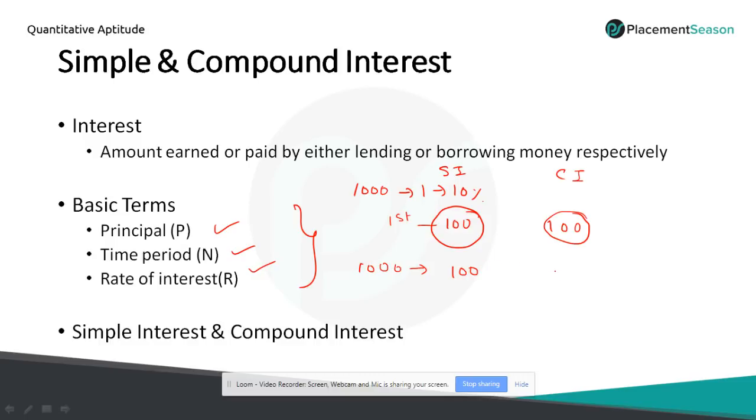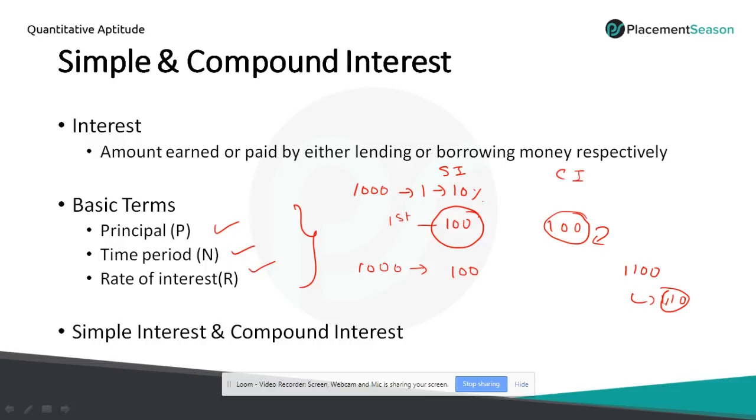In case of compound interest, the interest which we got in the first year will be added to the principal. So the principal will become 1,100 rupees. We'll calculate 10% of this and we'll get 110 rupees. So at the end of the second year, in compound interest, we'll get 110 rupees. In simple interest, we'll get only 100 rupees.